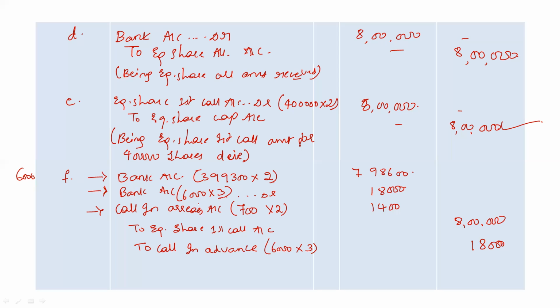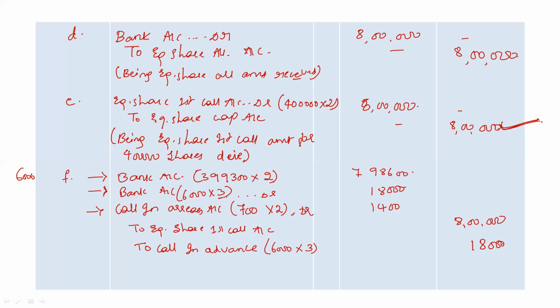Then Sherry was a person who had calls in arrears. The calls in arrears is always debited because it's a loss. So this account is also debited. For 700 shares, Sherry did not pay 2 rupees for every share, so 1400 rupees is debited. So equity share first call account is credited with 8 lakh rupees, the actual amount of equity share first call.